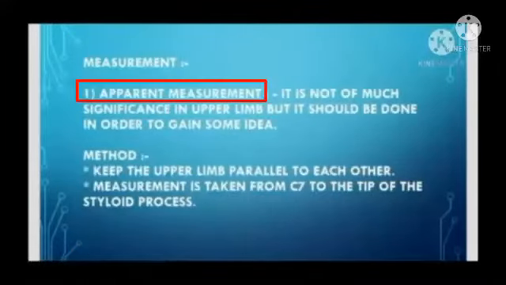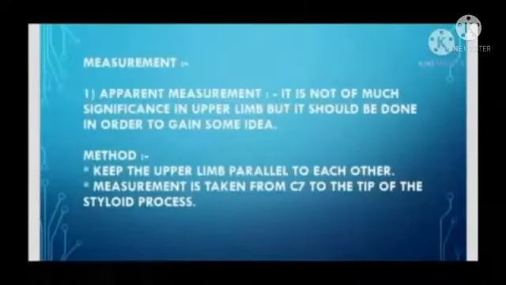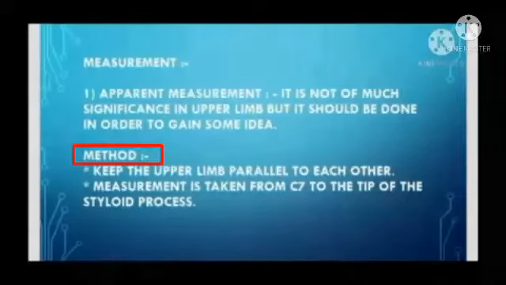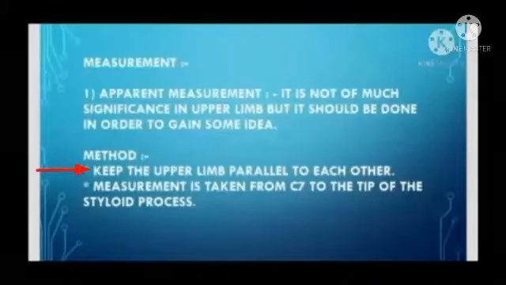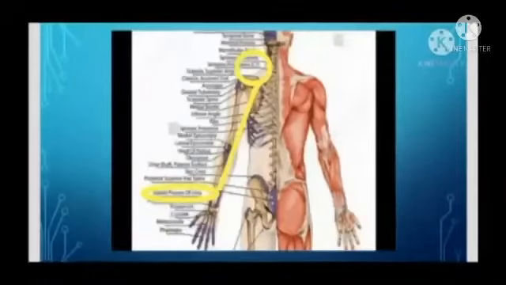Measurement. Apparent measurement. It is not of much significance in upper limbs, but it should be given in order to gain some idea. Method: keep the upper limbs parallel to each other. Measurement is taken from C7 to the tip of the ulnar styloid process. Here you can see in this picture, the measurement is taken from C7 to the ulnar styloid process.